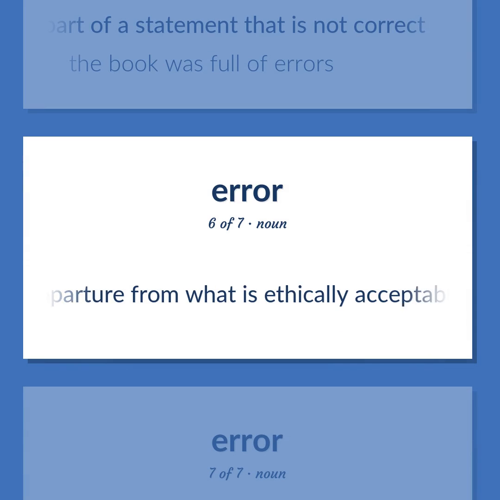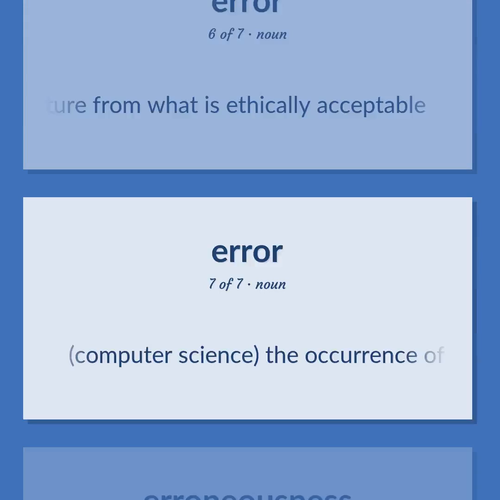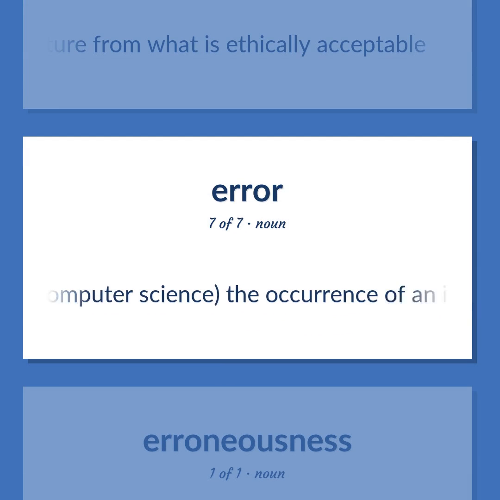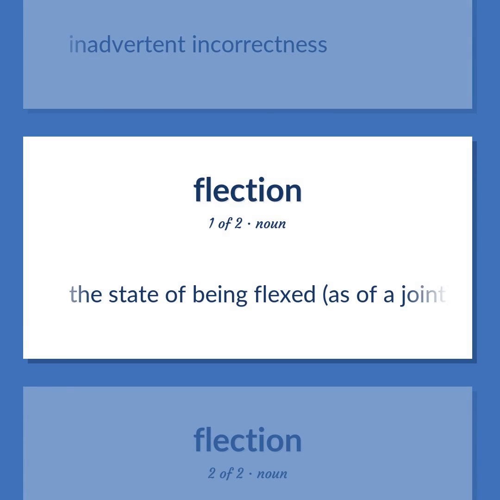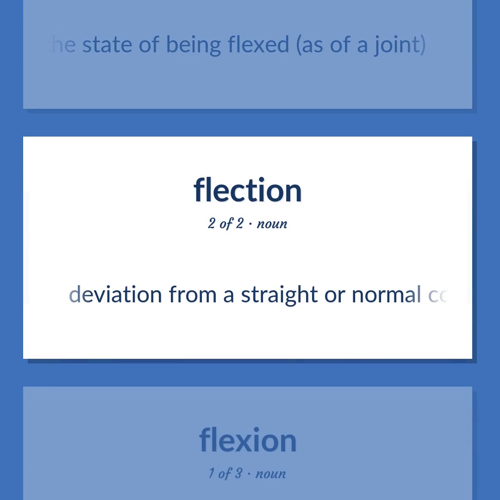Departure from what is ethically acceptable. Computer science. The occurrence of an incorrect result produced by a computer. Inadvertent incorrectness. The state of being flexed, as of a joint. Deviation from a straight or normal course.